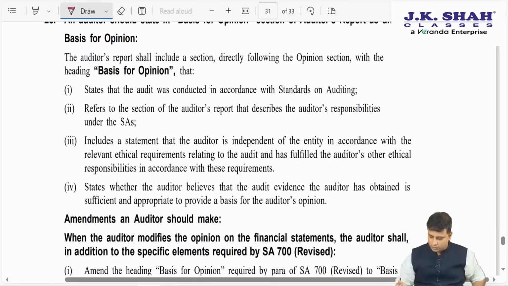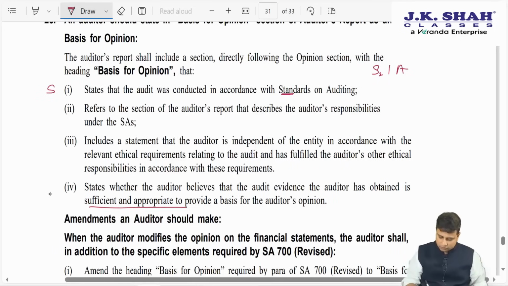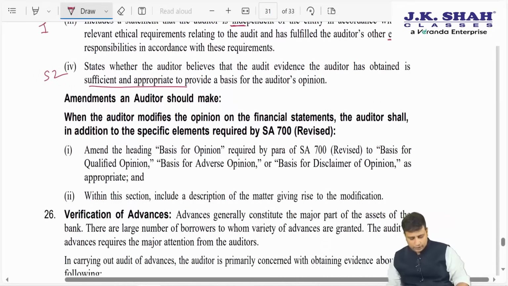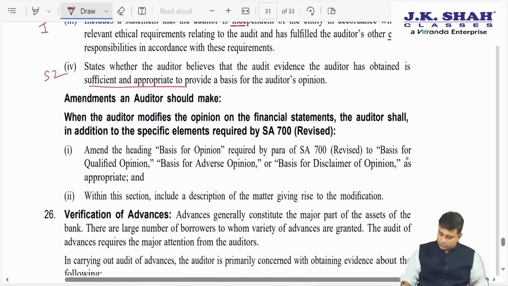Under the basis for opinion para, if you recollect, what we will write is SIA. First, that the audit was conducted in accordance with Standards on Auditing. Second, that the auditor has obtained sufficient and appropriate audit evidence. Auditor is independent and meets the ethical requirements, and refer to the auditor's responsibilities. But if we amend, then what are we supposed to do? If we amend the basis for opinion para or basis for disclaimer, within this section include a description of the matter giving rise to the modification.